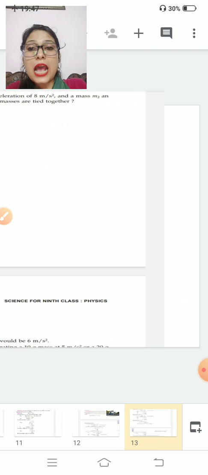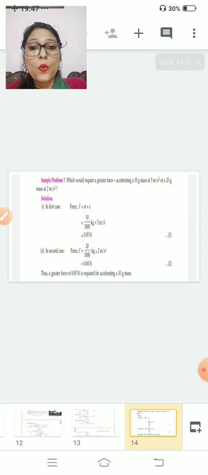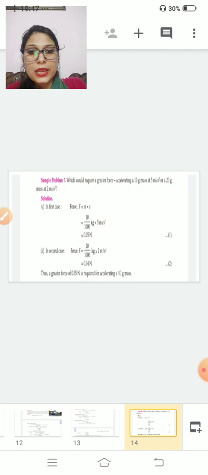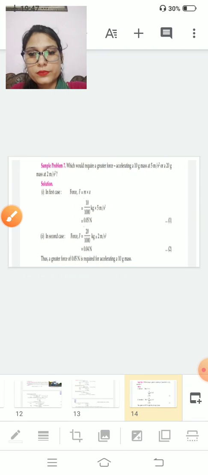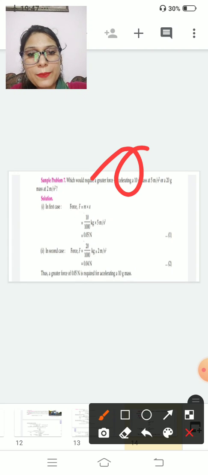Now the last numerical. What would require a greater force: accelerating a 10 gram mass at 5 meter per second square or a 20 gram mass at 2 meter per second square? In the first case you will find force, and in the second case you will find force. F is equal to m into a. Here your m is equal to 10 gram and acceleration is 5.